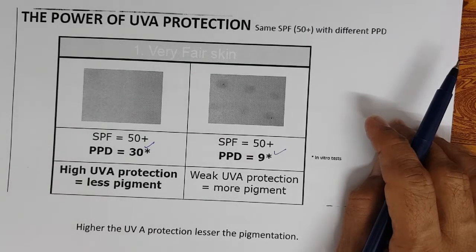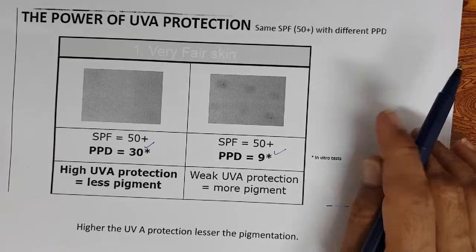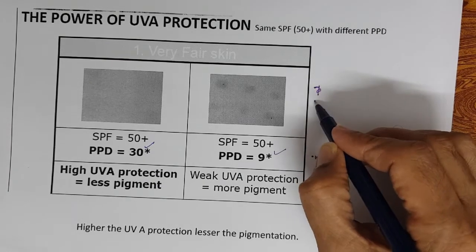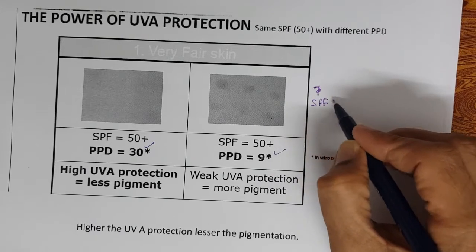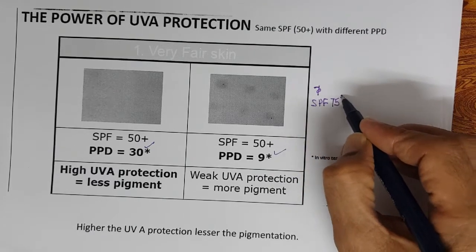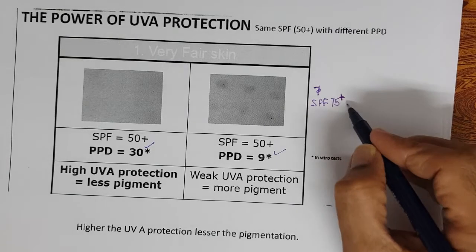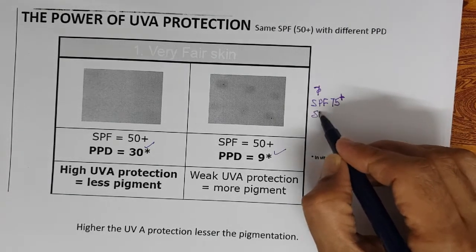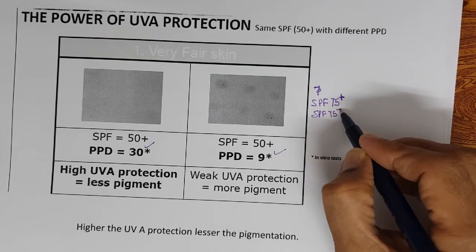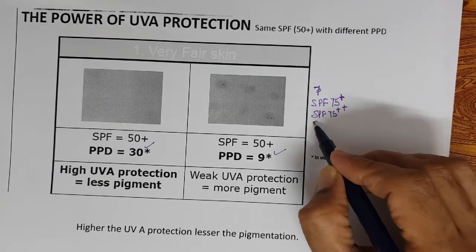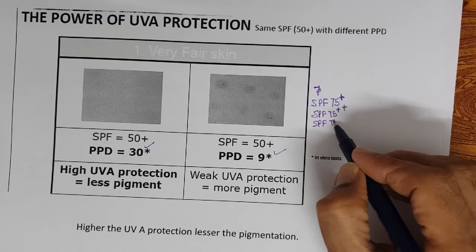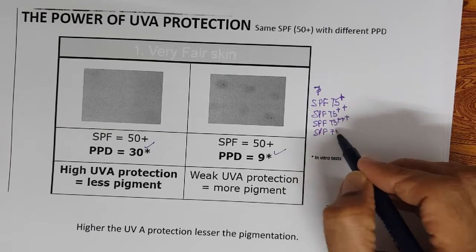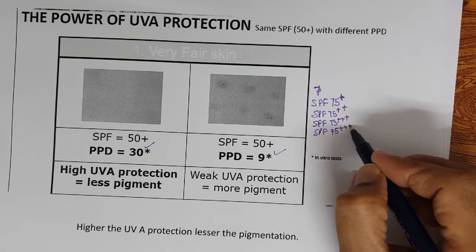Now, how UVA protection is mentioned. If somebody says sunscreen SPF 75 and 1 plus, it is minimum UVA protection. SPF 75 2 plus, SPF 75 3 plus, and SPF 75 4 plus.